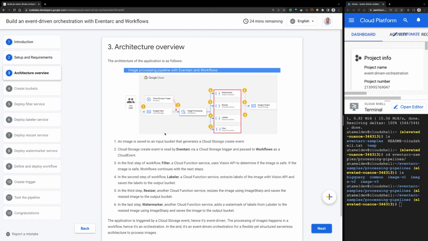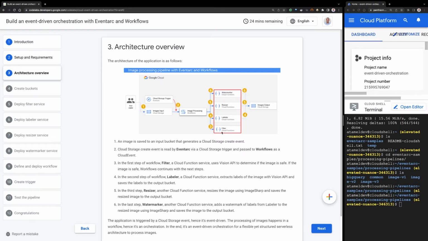And the way it flows is that first the user saves the image to a storage bucket. That will trigger an event, a new object creation event. And that event will be picked up by the Eventarc cloud storage trigger, and it will be passed to a workflow, okay? This workflow is an image processing workflow. You can think of it as an orchestration. And it will get that event, and then it will call some cloud functions in a certain order.